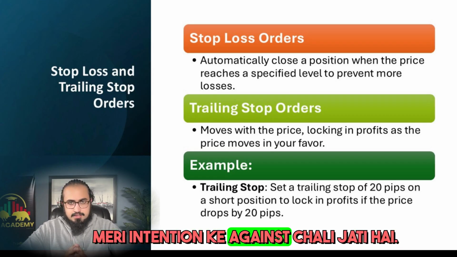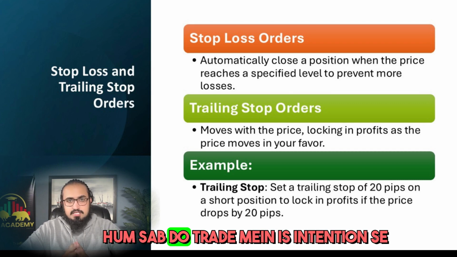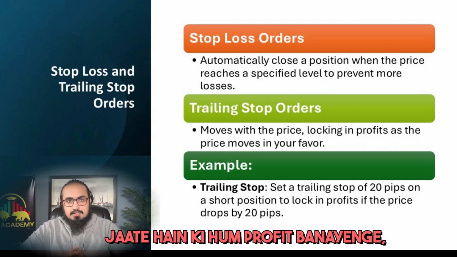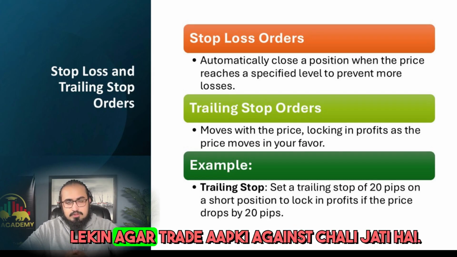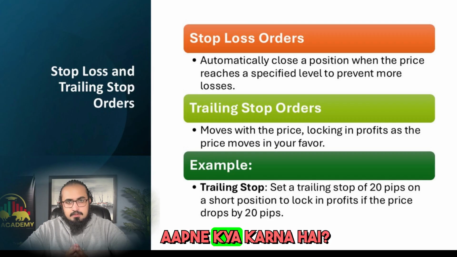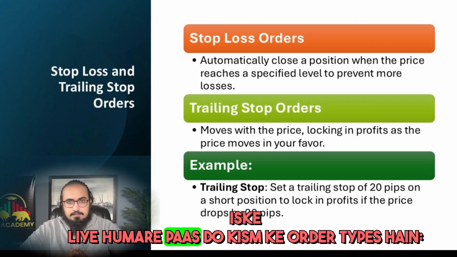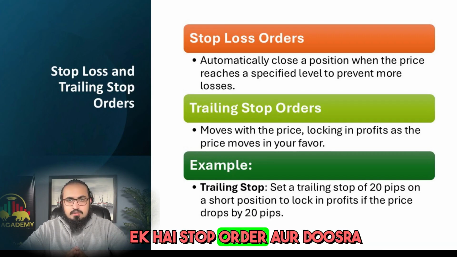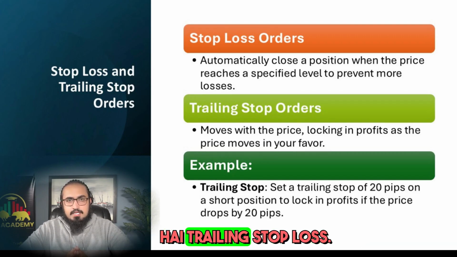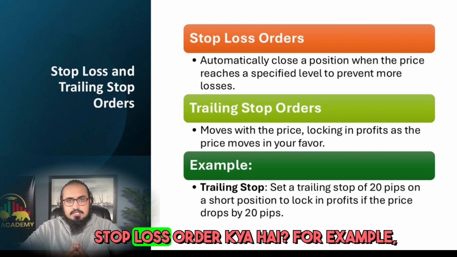Against my intention. We enter a trade with the intention that we will make a profit. But if the trade goes against you, what you have to do most of the time is use orders. We have two types of orders. One is a stop loss order and the other is a trailing stop loss. What is a stop loss order?